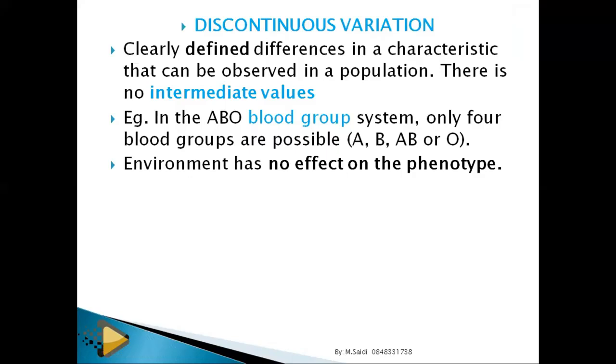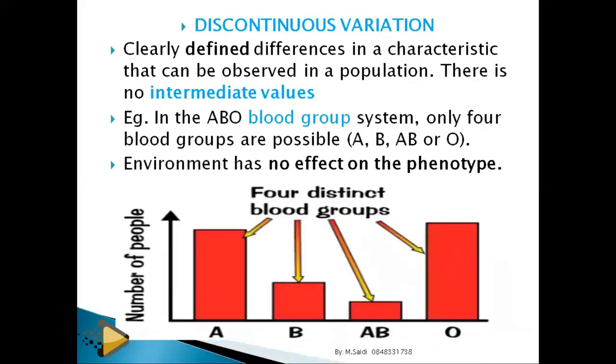So these characters are controlled by the genetic makeup of an individual. If it is the genetic makeup, then these individuals either belong to one group or to another group. The environmental factors cannot influence you.